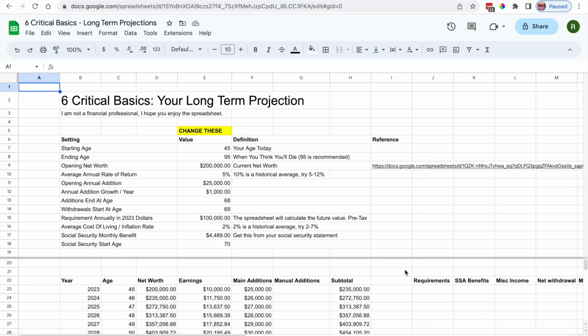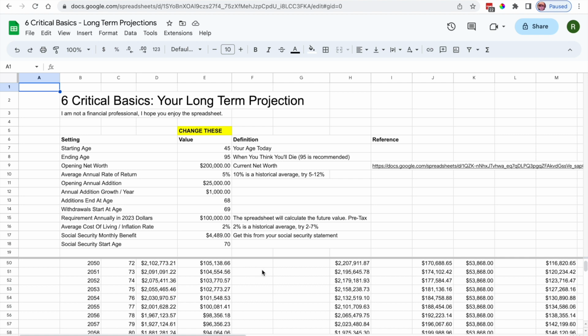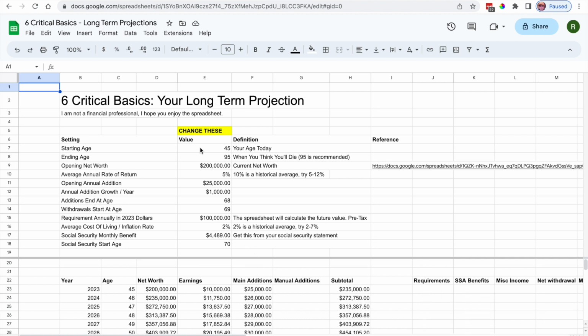And it will pop up, of course, with many different things. And so the general idea is to try and answer this question: will you have enough money to live until you're 95? And so you can see that what I've done is I've basically put together a whole bunch of calculations. I've made some things which you can change and some things that you won't. And so let's go ahead and put some numbers in here.